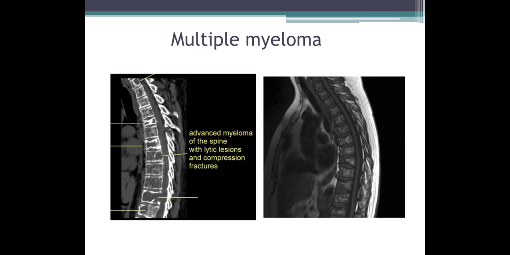These are the CT and MRI images of the multiple myeloma patient showing multiple lytic punched out lesions in the vertebral bodies. Some of the vertebral bodies show compression collapse and compression fractures. Again MRI shows the same multiple hypointense lesions in the vertebral bodies with collapse compression of some of the vertebral bodies.